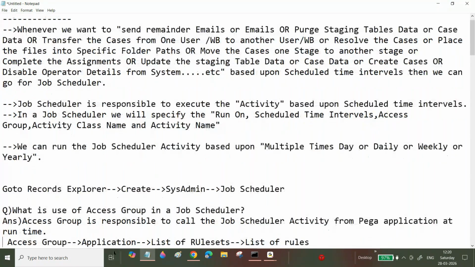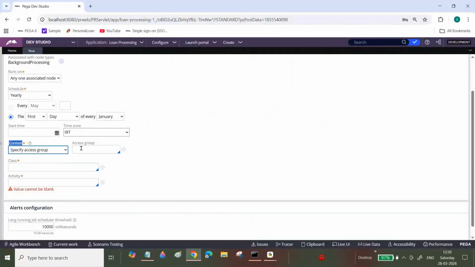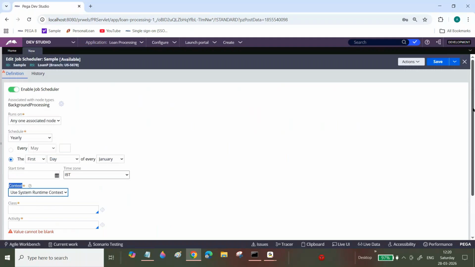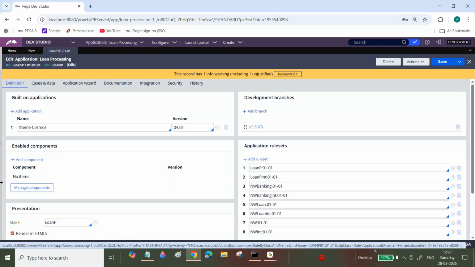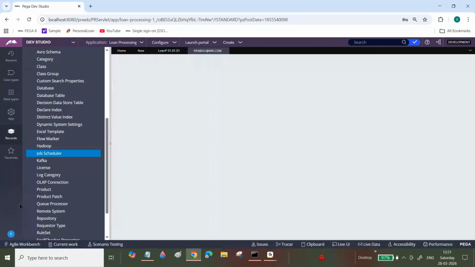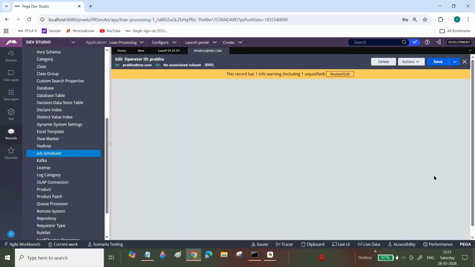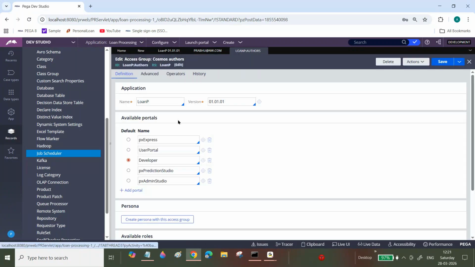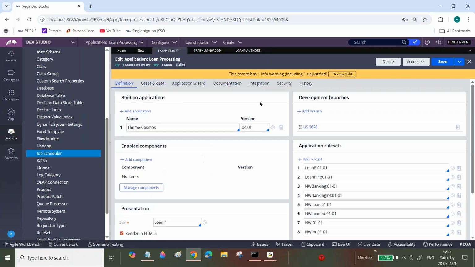Now see here. Generally in our projects we will specify the access group. And what does runtime context mean? When I save this, your system runtime context. At the access group level, we are specifying the application. Now open the access group. Now I'm opening this one. This is the access group, and this access group is pointing to an application. This application is pointing to rule sets.